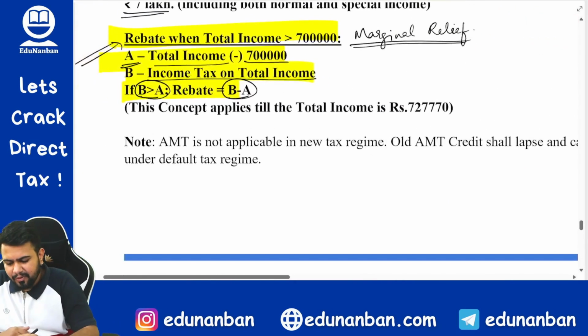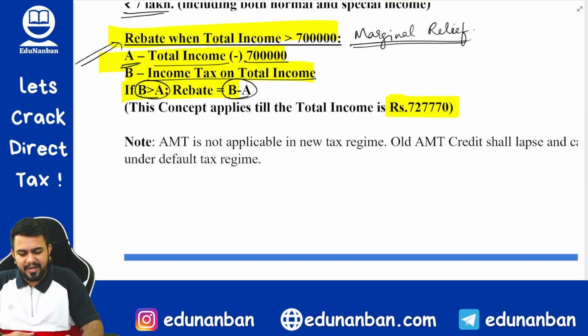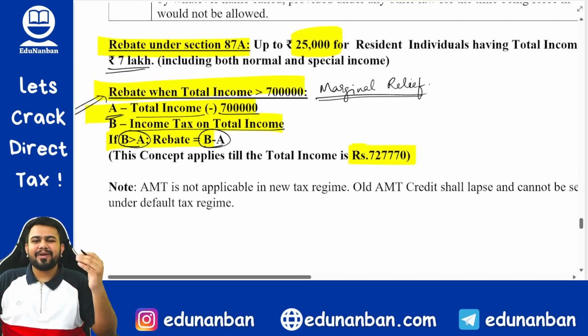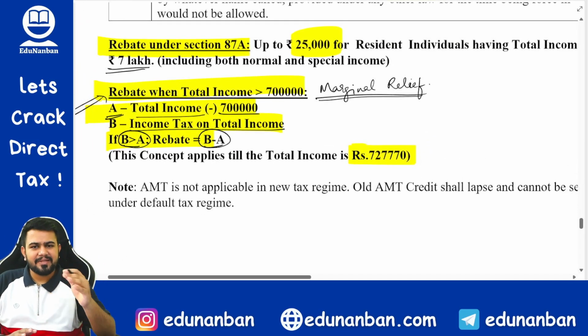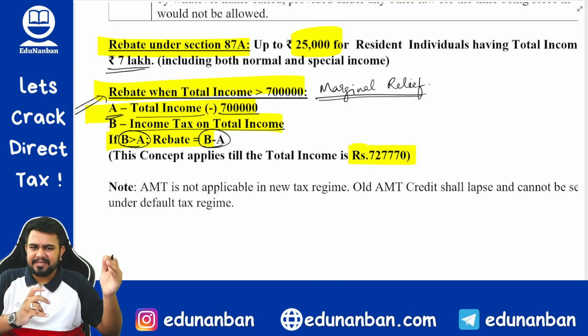This rebate will only apply till the income is 7,27,770. If you want, you can note this down and keep. Above 7,27,770, this concept also will not be applicable. There will be no rebate. As usual, the tax rate will apply.